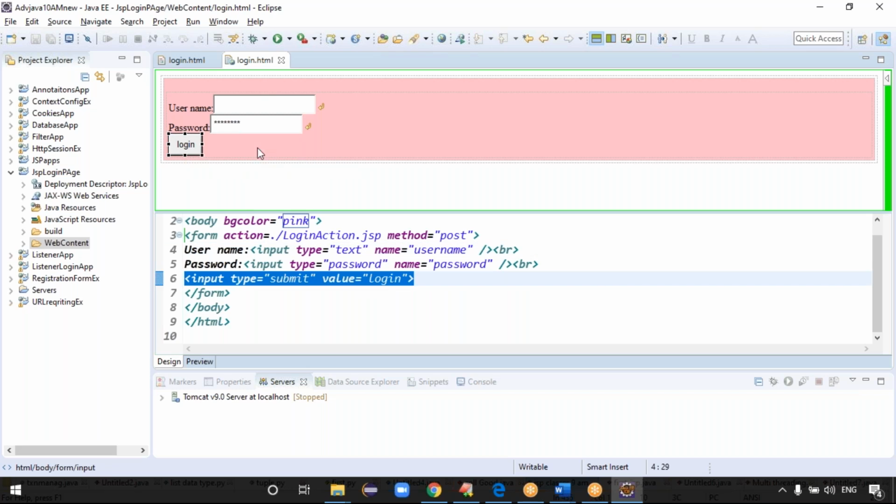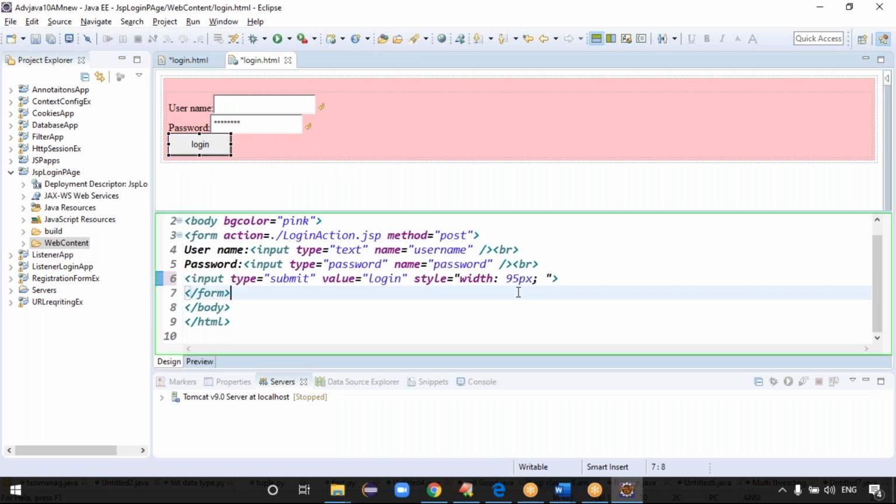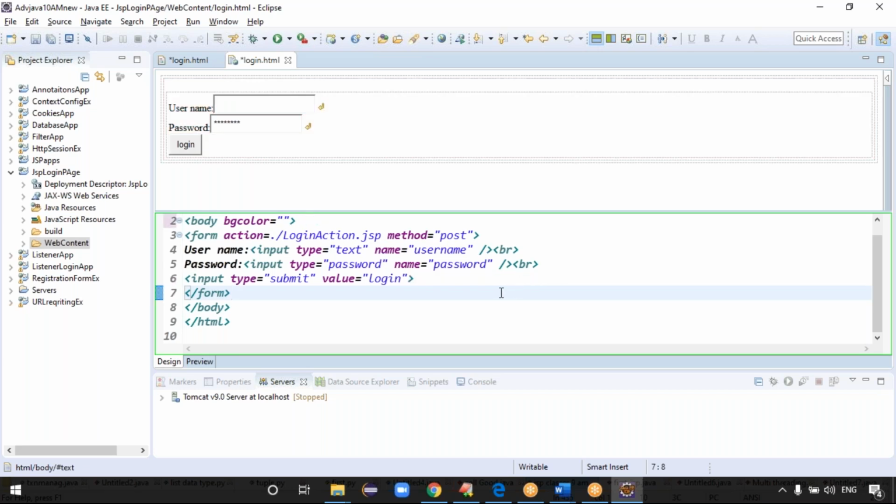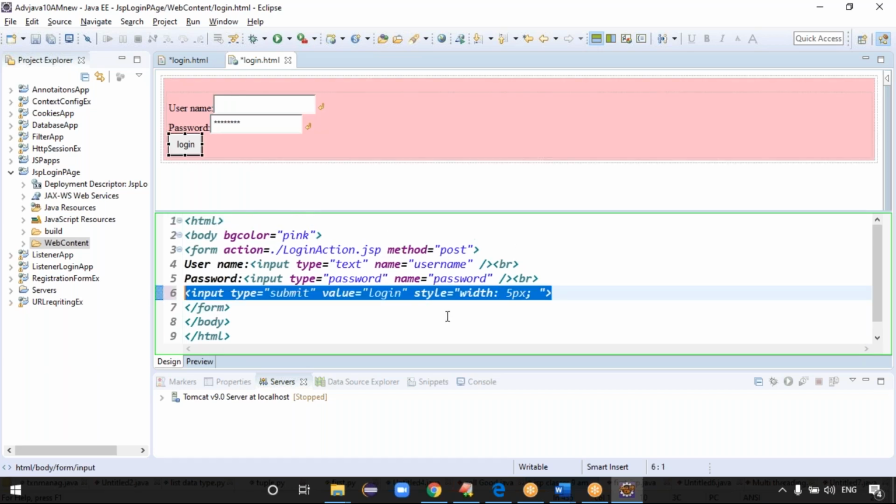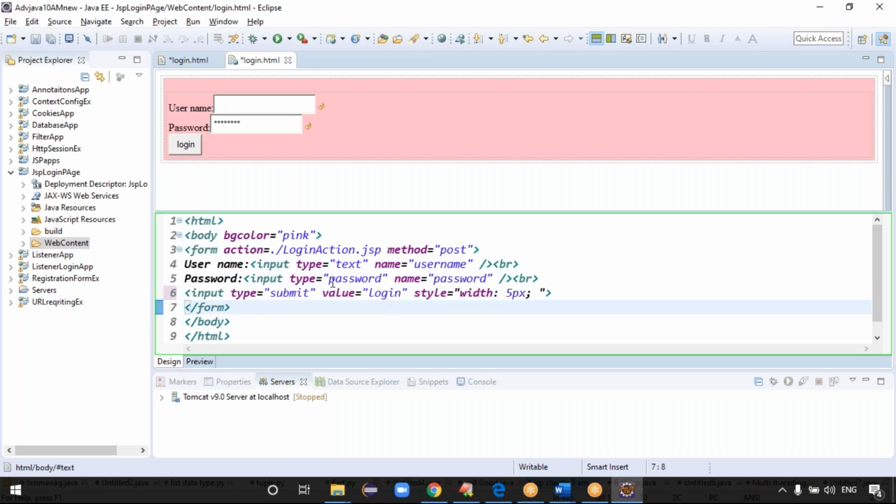See guys, style width equals 148 pixels. We are getting the data like that. Okay, so it's fine. And I want to write the header part basically. Pink is there, and input type equals username, password is there. Username input type equals text and all.